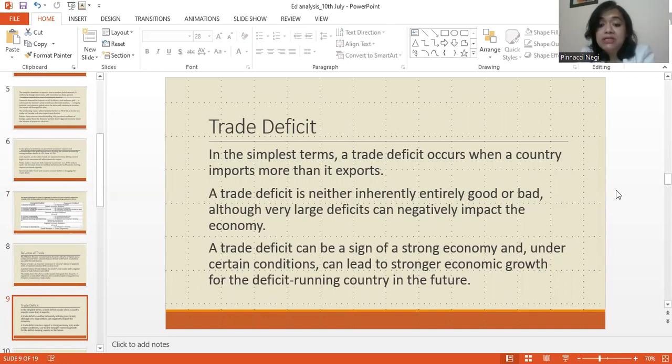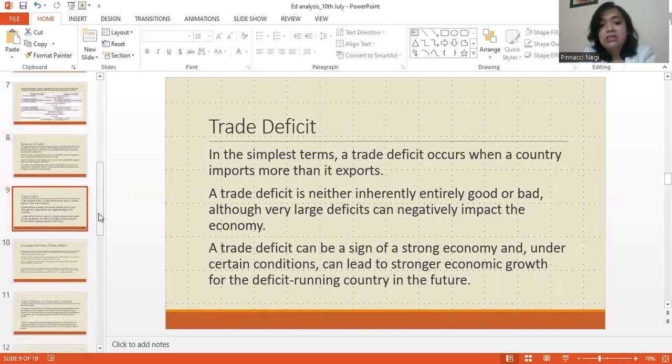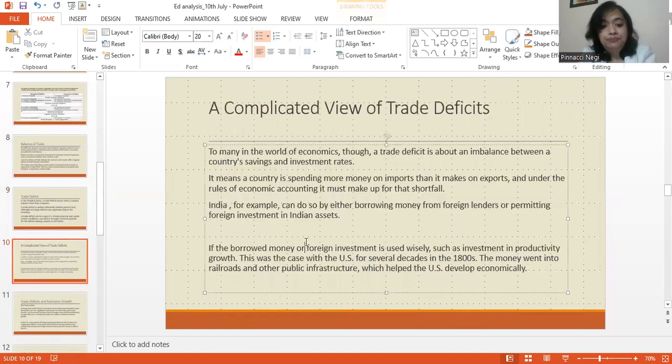A trade deficit can be a sign of a strong economy also, and under certain conditions can lead to stronger economic growth for the deficit running country in the future, right? So students, a very good example is that of the US, which consistently runs a trade deficit vis-a-vis other countries, but yet it has a very strong economy. So I would take that as a classic example of a country being economically strong and yet running a trade deficit.